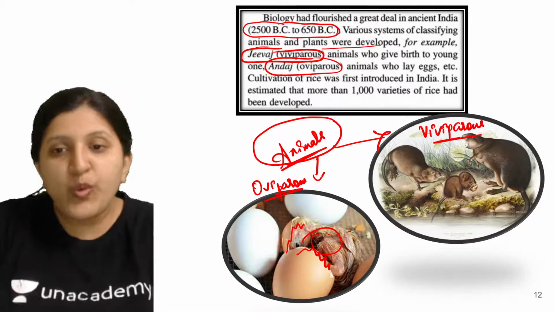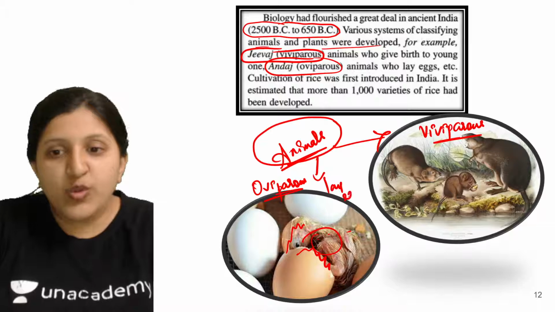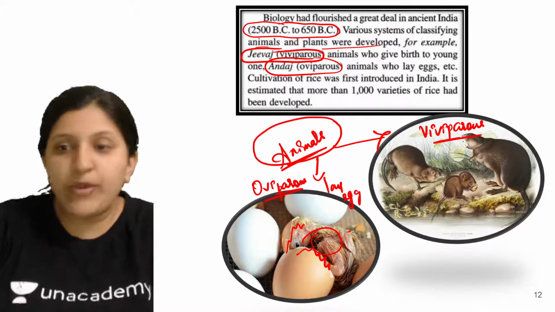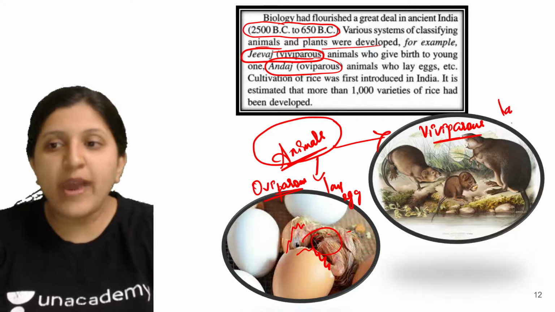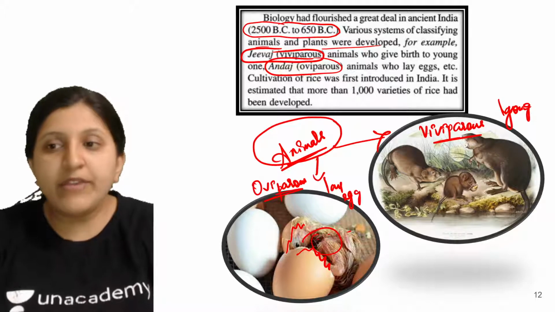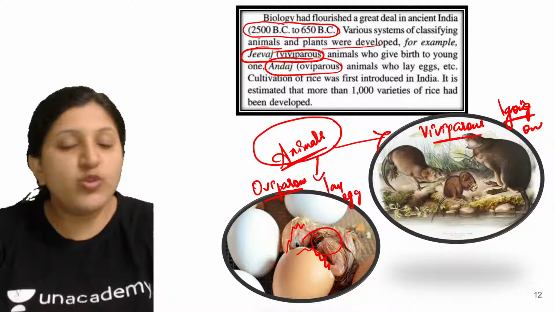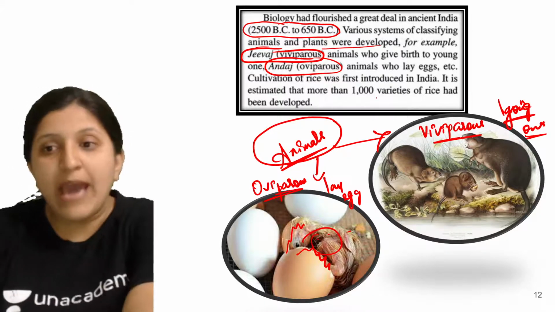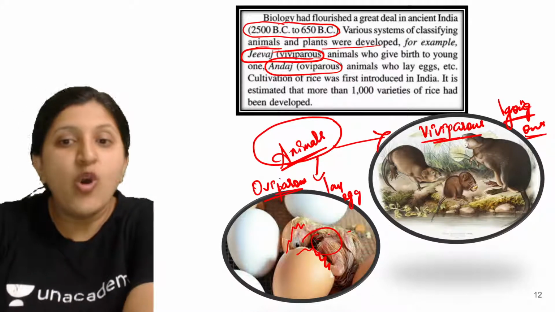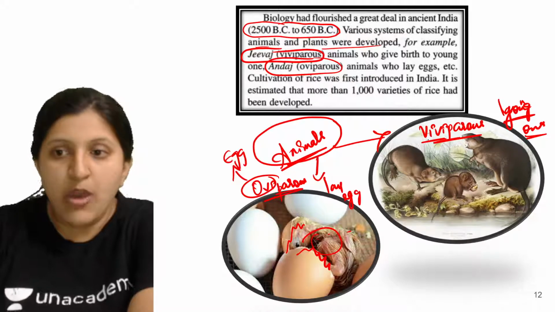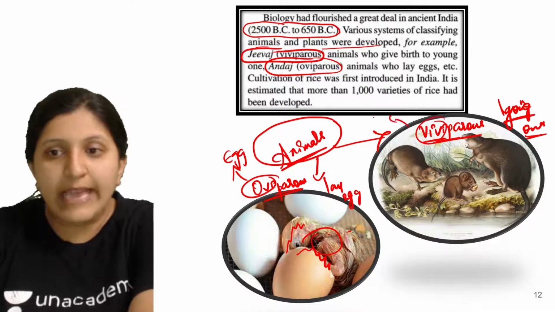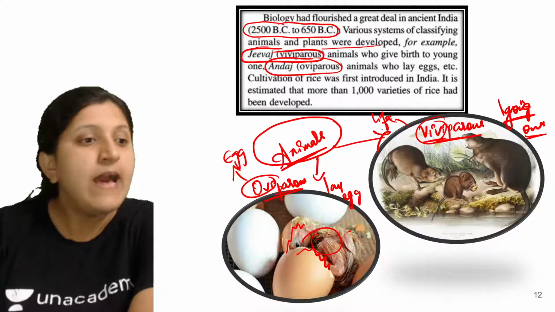The ones who laid eggs were placed under oviparous, and those who gave rise to young ones were called viviparous. So vivi is life, ov is egg. Ov means egg, vivi is life, so that is directly giving birth to a life itself.